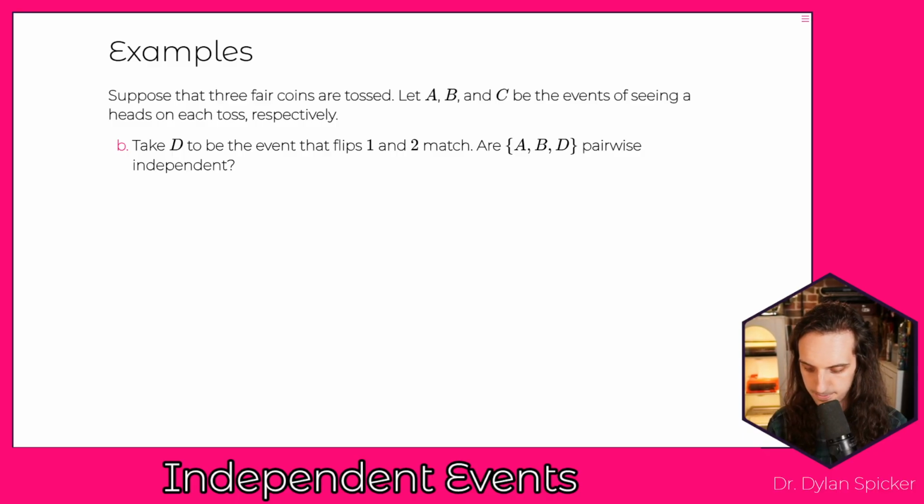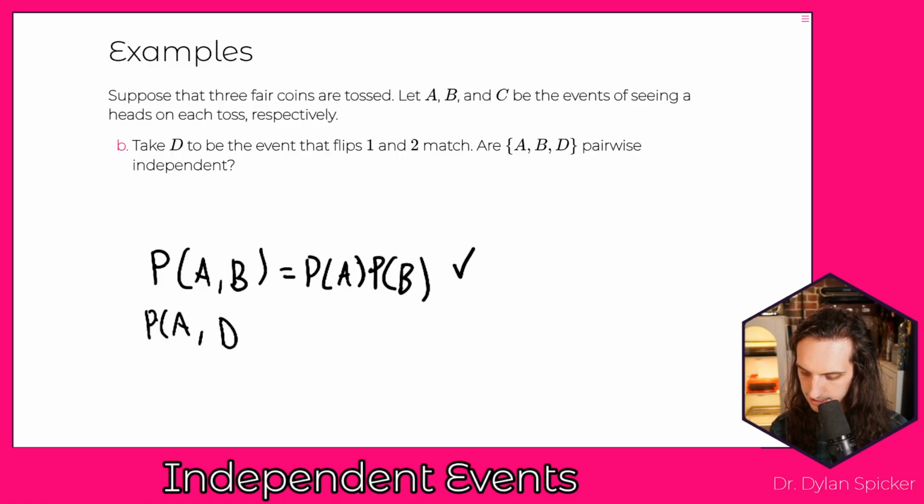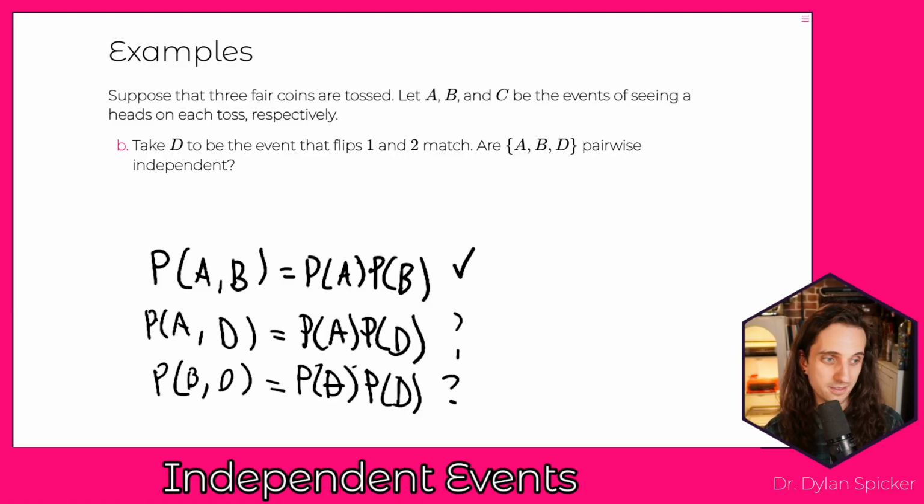And remember, for pairwise independence, what we'd want to check is probability of A and B equal to the probability of A times the probability of B. Well, we know that that's already the case because we checked that on the first pass, right? We then want to know, well, probability of A and D, is that equal to the probability of A times the probability of D? And then we want to check, is the probability of B and D equal to the probability of B times the probability of D. So we need to check those two conditions here, right?